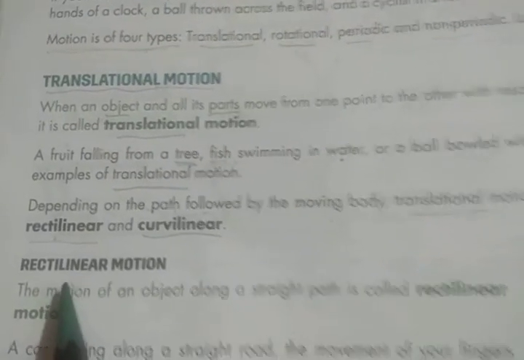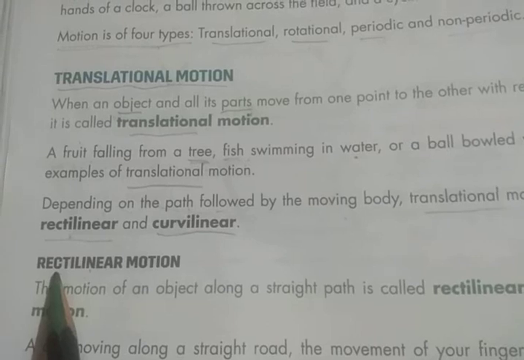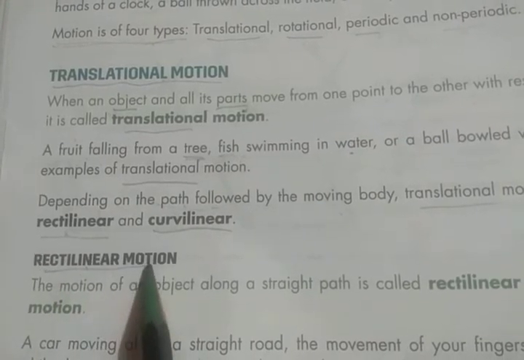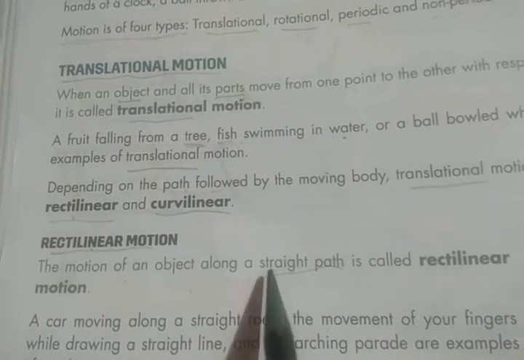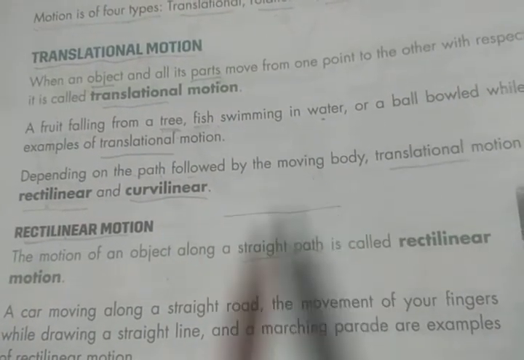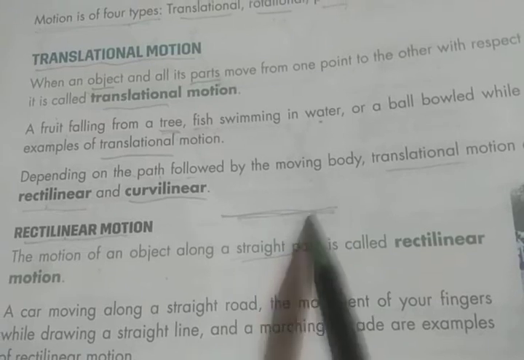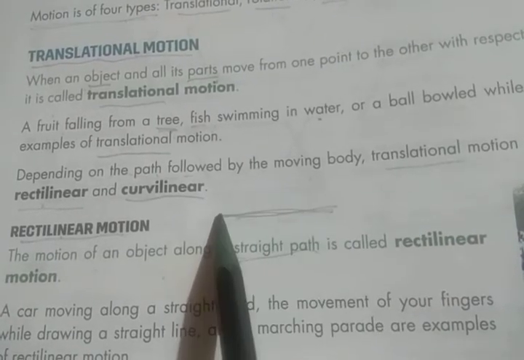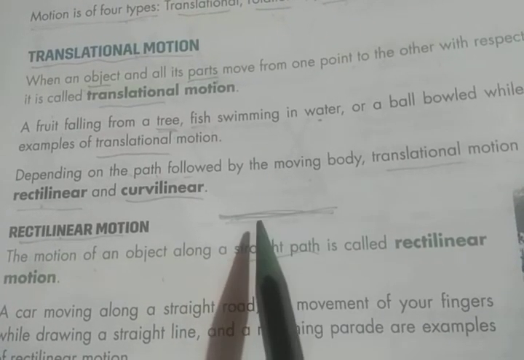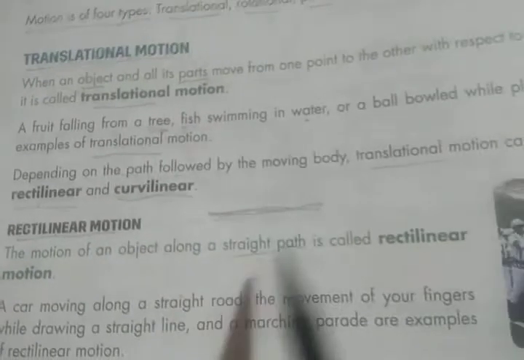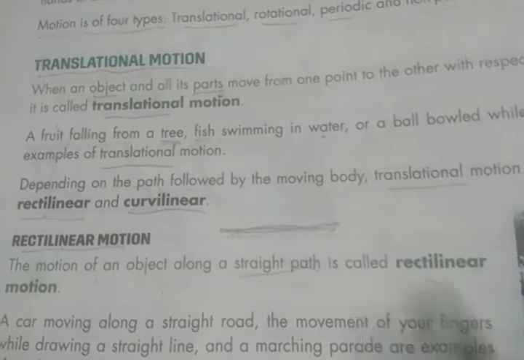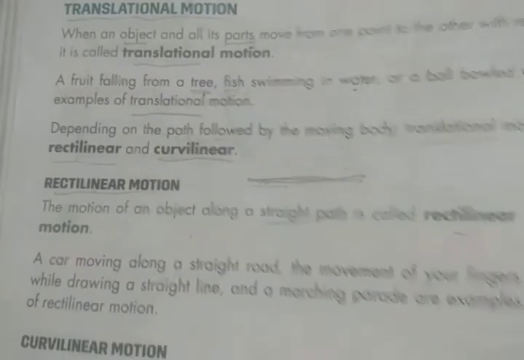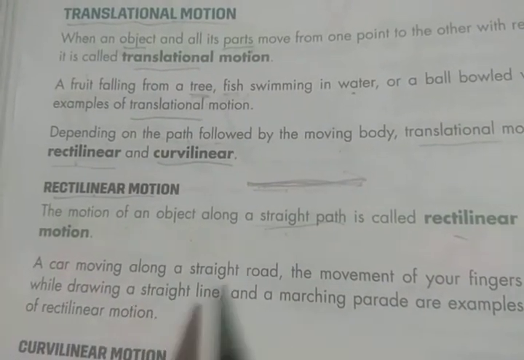Now let's try to understand rectilinear motion. The motion of an object along a straight path. Straight means not in a curved line, totally straight. A straight path is called rectilinear motion. Example, a car moving along a straight road.